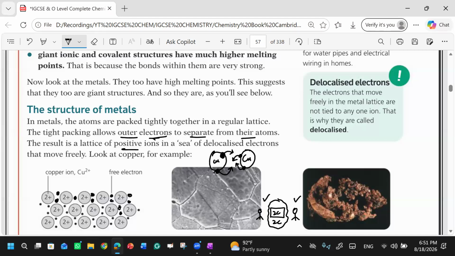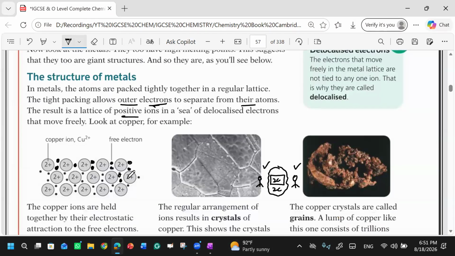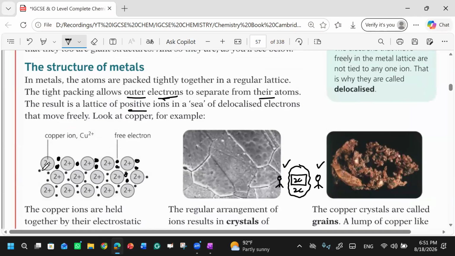Okay. So can you tell me now, this type of bonding is very much different from the covalent and ionic bonding. That's why the outer electrons will leave their atoms. If there are two copper atoms, why do they lose? Because they are close enough. They're very much close. There is tight packing. Due to this tight packing, the outer electrons are separated from their atoms.